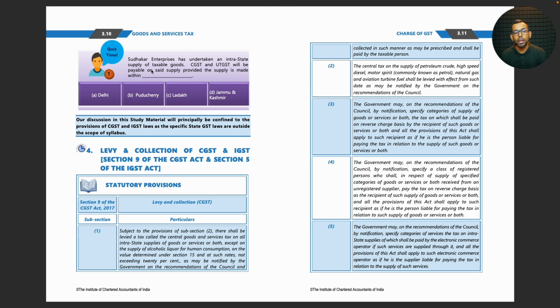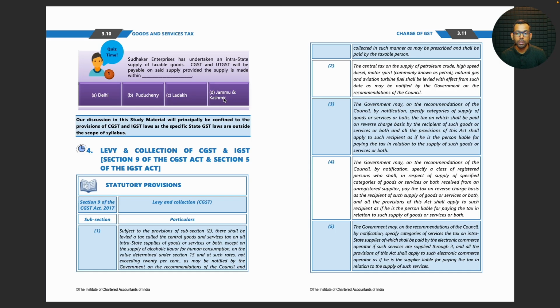Sudhakar Enterprises has undertaken an intra-state supply of taxable goods. CGST and UT GST will be paid on supply provided the supply is made within Delhi SGST, Puducherry SGST, Ladakh, no, Ladakh is a union territory without legislature, so that is there.